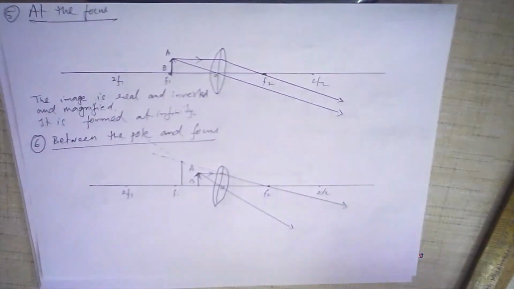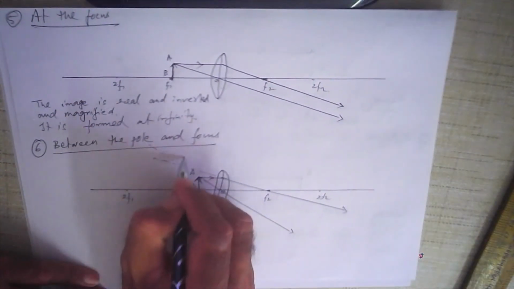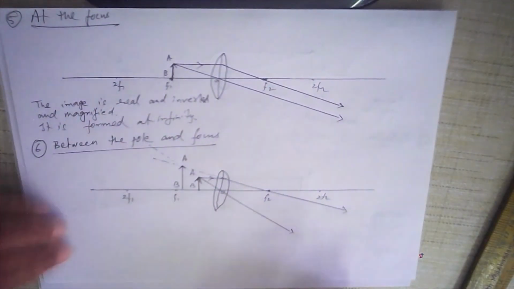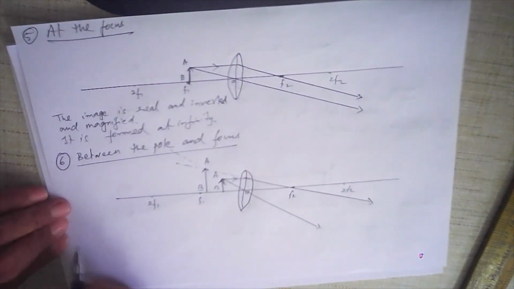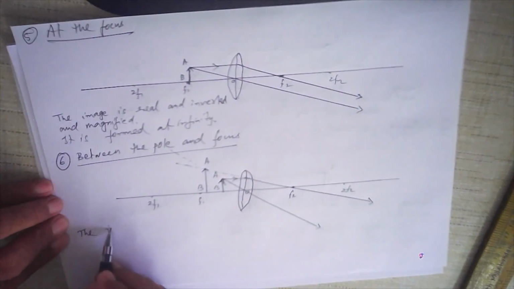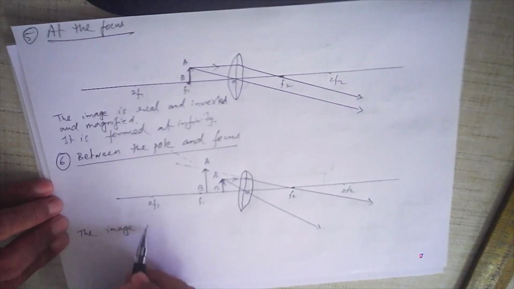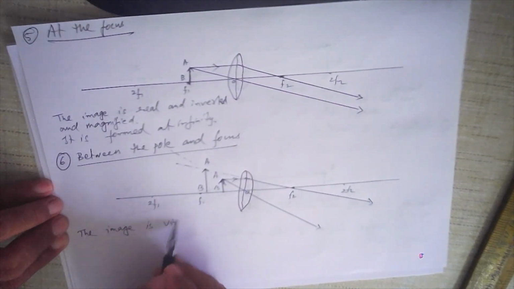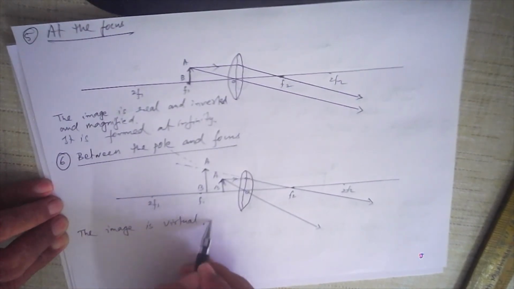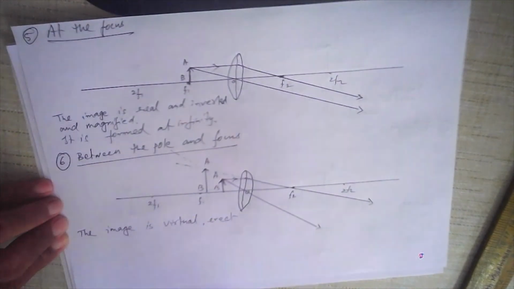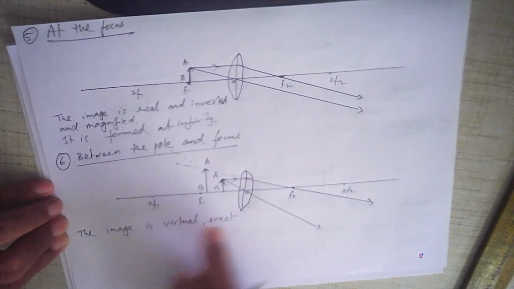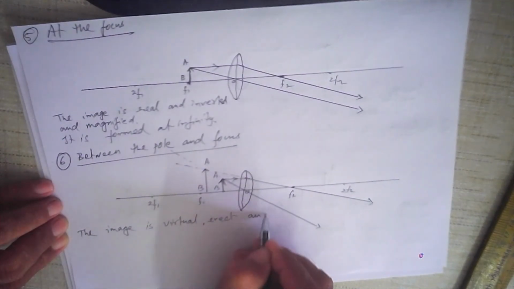It is formed on the same side and it is enlarged, so it is erect. So the virtual image is formed. The image is virtual, erect. Okay, it is not inverted. Virtual image is always erect. Real image is inverted. Image is virtual, erect and magnified. It is large.